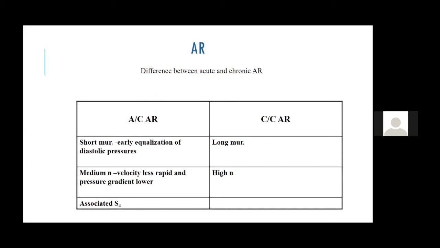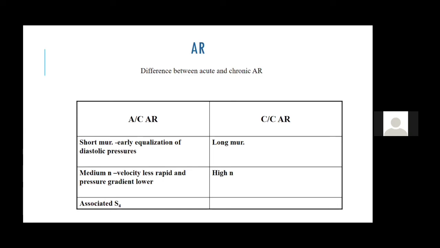Second, you won't get a collapsing pulse. You won't get other peripheral signs. You won't get a down and out apex. You won't get a BP of 150 by 40 or 50, so much high pulse pressure. You will get hypotension. Then the murmur won't be a hollow diastolic murmur. It will be a soft intensity and a shorter murmur. It won't be a high pitched murmur. It will be a medium to low pitched murmur.